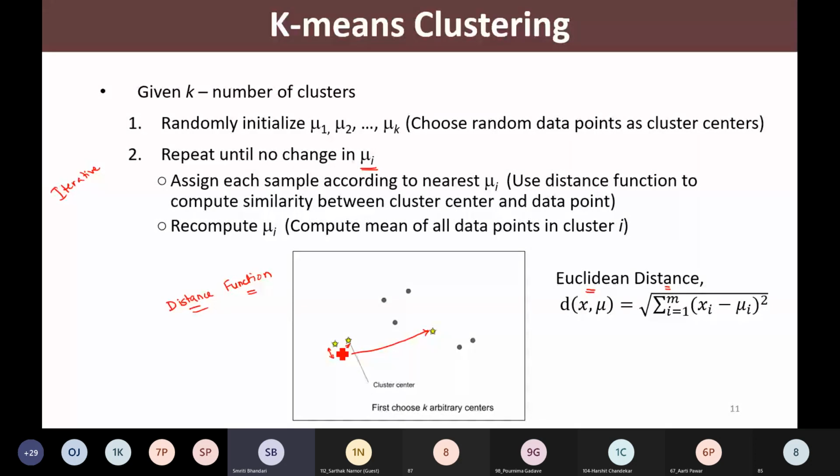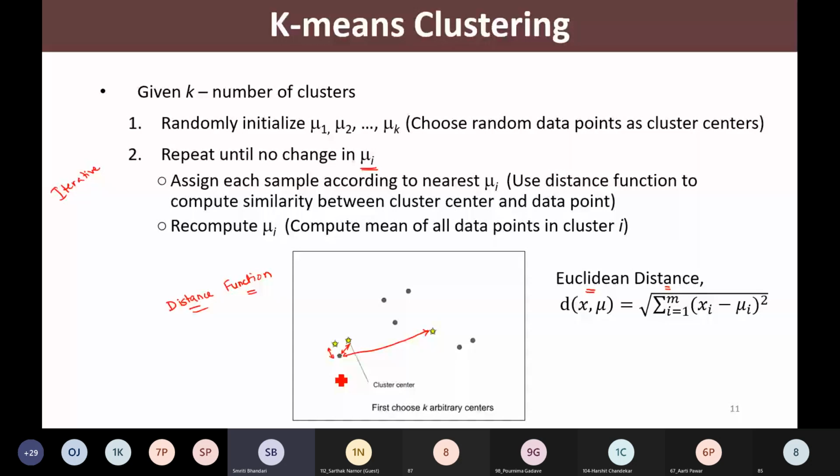And this procedure is being carried out for every data sample that we have. So we have computed the distance of this data point with all cluster centers. Similarly, we are going to compute the distance of this data point from all cluster centers and so on. Whichever is the minimum distance, that data point is assigned to that particular cluster center.